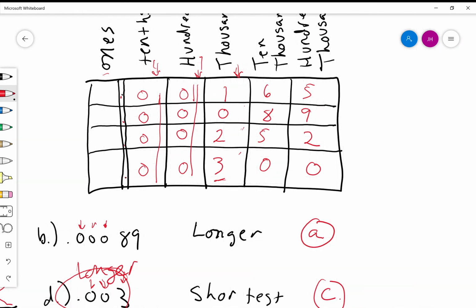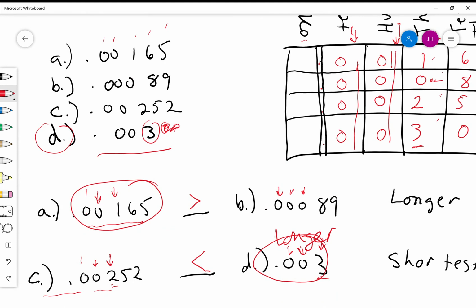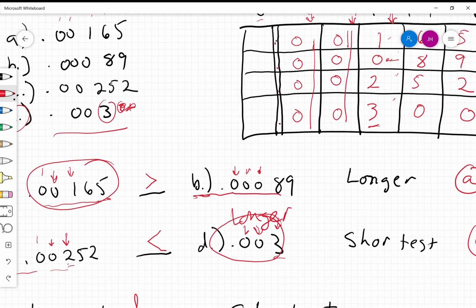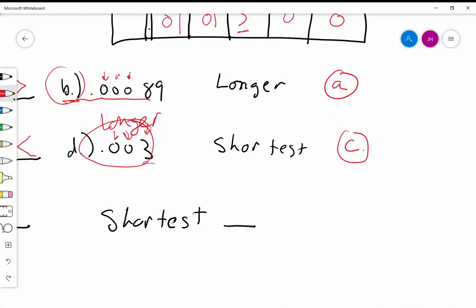And the smallest number would be between 1 and 0. So there's nothing in this column here. So B actually makes this smaller. Remember down here, A was bigger or greater than or longer than B. So the shortest one is B.